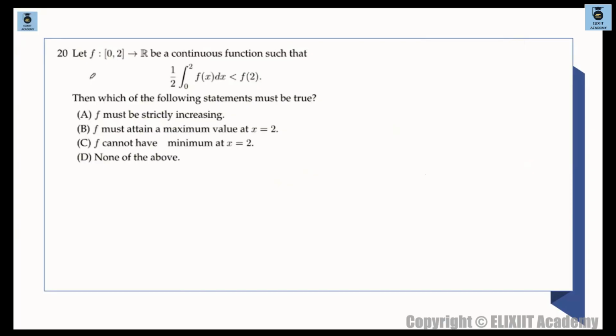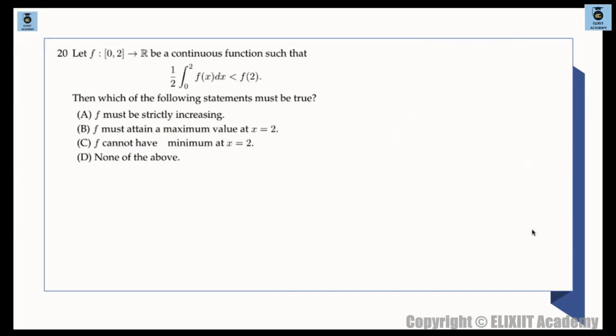देखो भाई, नेक्स्ट क्वेश्चन क्या बोल रहा है कि let f from 0 to 2 to R be a continuous function such that this condition is given, then which of the following statements must be true? So either f must be increasing, strictly increasing, मतलब क्या चेक करना है? Basically we have to comment on f, whether f is having some maximum value, minimum value, or f is strictly increasing or decreasing. That's what we need to check from here. So we have some condition given, integration of 0 to 2 f(x) dx, and this is less than f of 2.